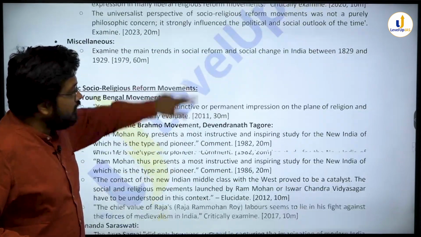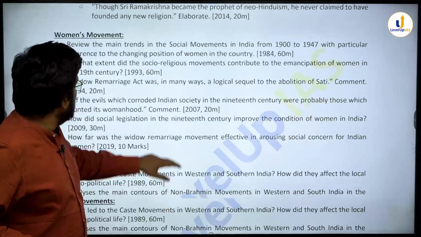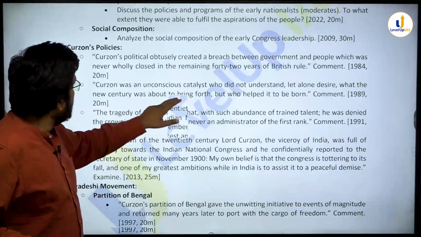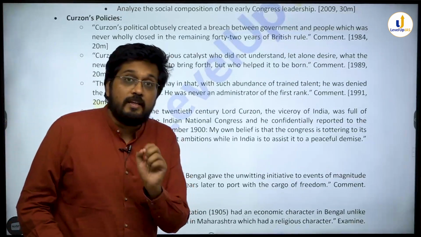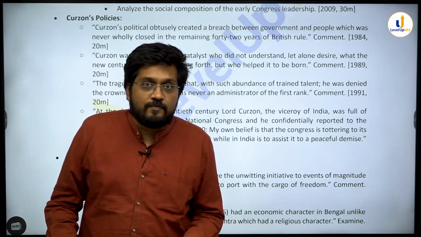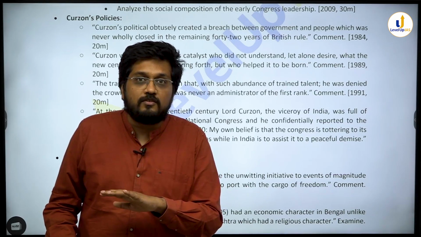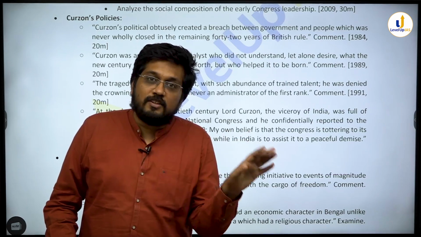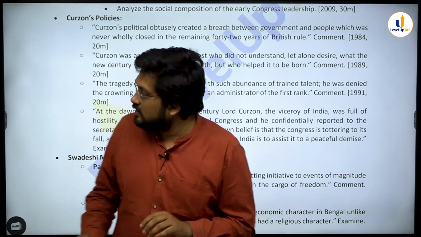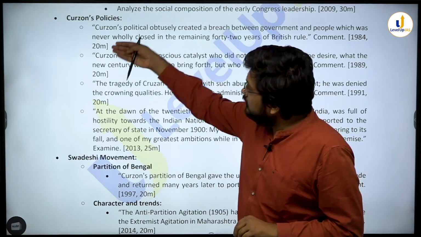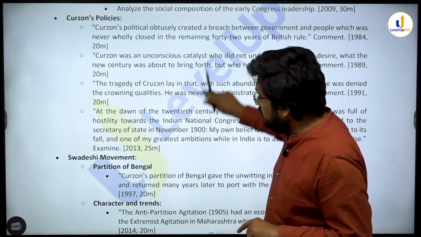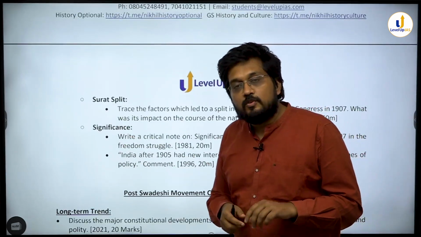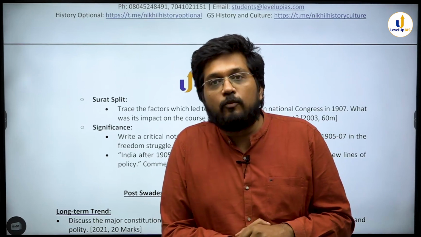Now, this is another point. If you come to the 20th century, once the Congress phase begins, we have extremists and moderates, and then we come to the Swadeshi movement. Here, interestingly, look at the amount of questions that are asked on Curzon's policy and compare that with the questions that are asked on the Swadeshi movement, collectively. तो Curzon policy के ऊपर सवाल आए हैं, 1, 2, 3, 4 बार आए. And look at Swadeshi, you have 1, 2, 3, 4 and 6 questions. तो 4 सवाल Curzon के, 6 सवाल Swadeshi के.